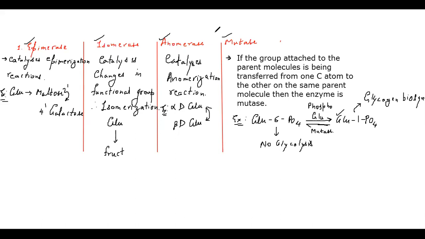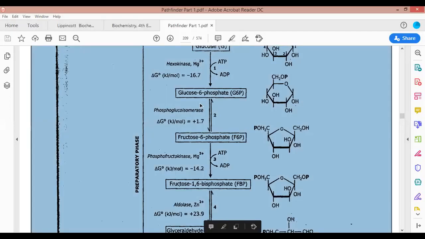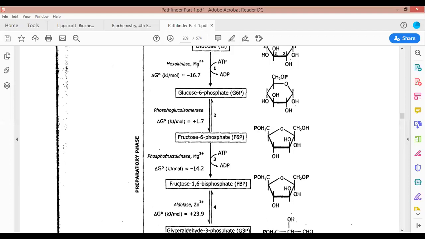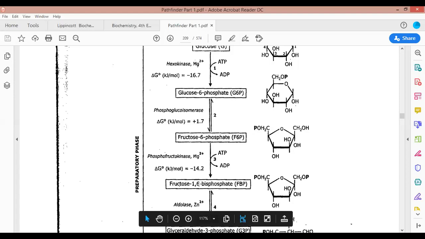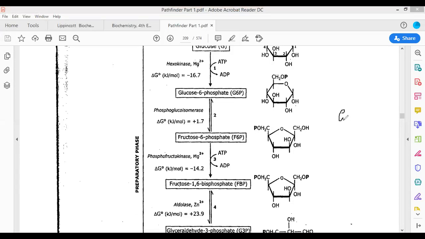Let us continue with our talk on glycolysis. Now, after this reaction, the next reaction that takes place is the reaction of fructose 6-phosphate. Now, how does fructose 6-phosphate get converted to fructose 1,6-bisphosphate? Can you tell me why glycolysis is taking place? Glycolysis is taking place in order to convert this glucose molecule into two molecules of pyruvate. You have to break this glucose molecule into two molecules of pyruvate. Okay, this is what has to be done. So this is a 6-carbon compound, and this is a 3-carbon compound. So two molecules of pyruvate will be produced.